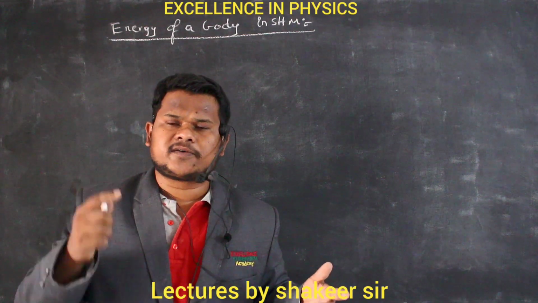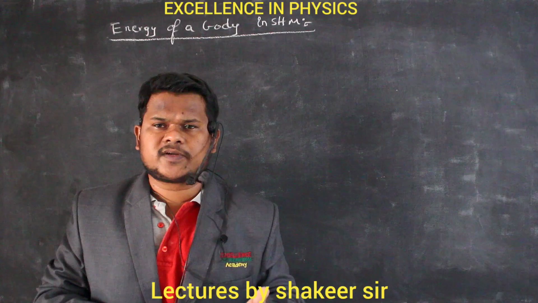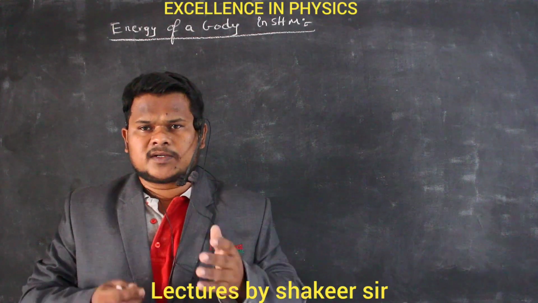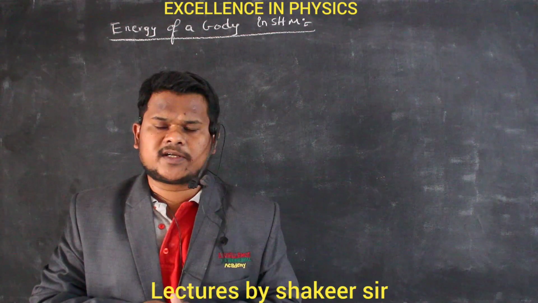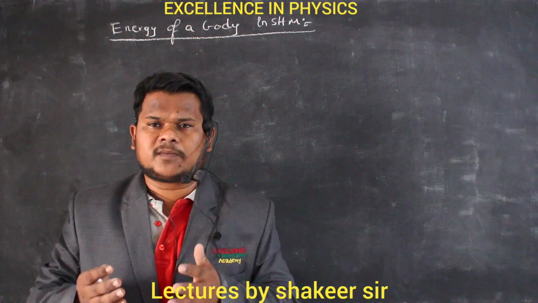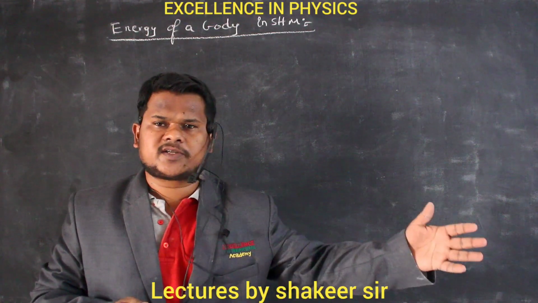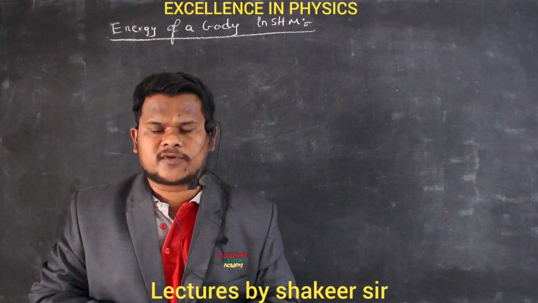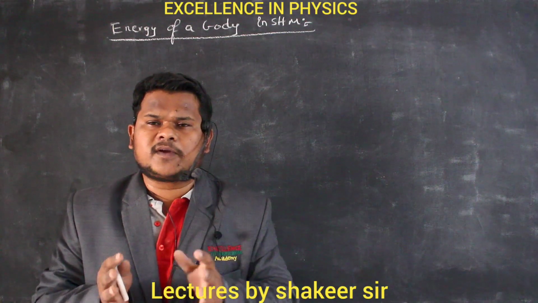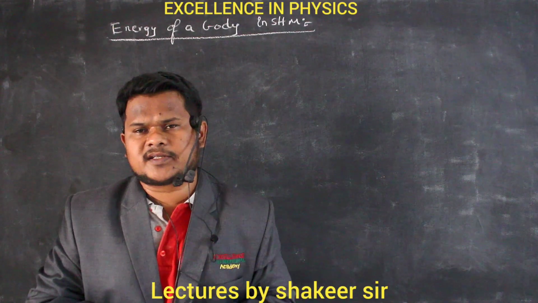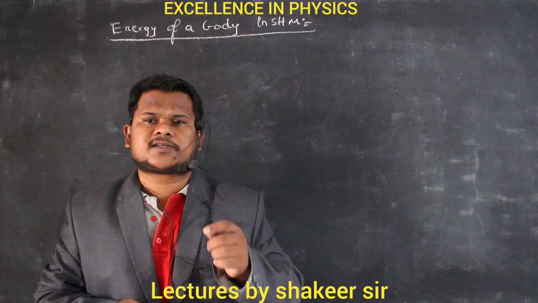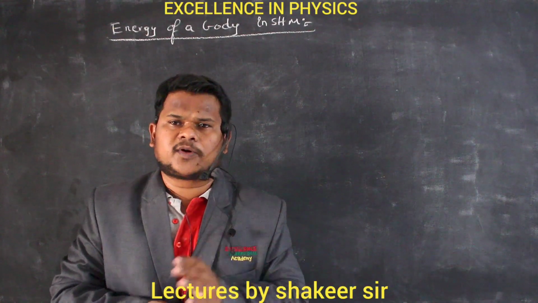the spring develops a restoring force. Not only a spring, any restoring force will be developed. This restoring force will do some work on the body, negative work. Not every time negative work, though. When the body is moving from the mean position to the extreme position, the restoring force will do negative work. This amount of work done will be stored as potential energy inside the body. So a body in simple harmonic motion has both kinetic energy as well as potential energy.